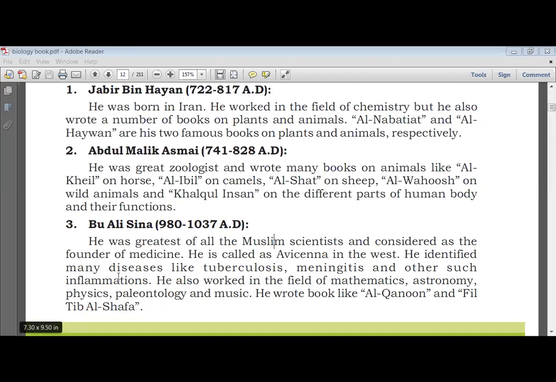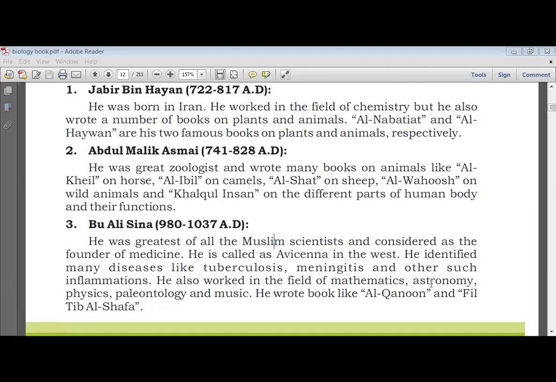Okay, in the West, he identified many diseases. He was the first Muslim scientist who identified that tuberculosis, meningitis, and such other inflammations are diseases that happen to human beings. Tuberculosis, like TB, and meningitis, which in Urdu is called Gardan Zor Bukhar.